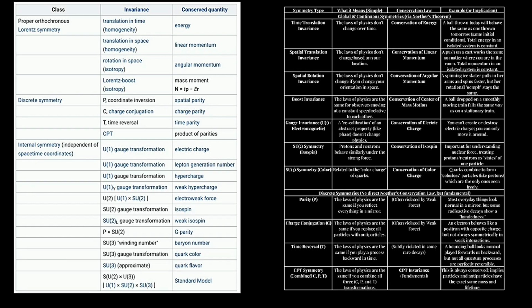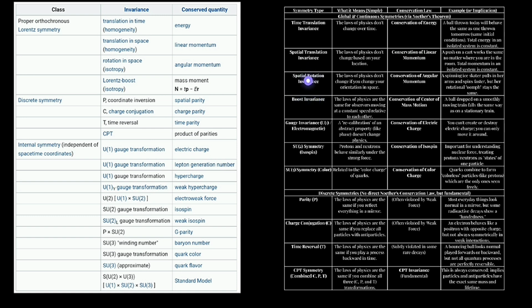So you can see this table. In this table we have the symmetry type, and then we have the conservation law associated with it with some example. So one is time translation invariance. According to this, the laws of physics don't change over time. This gives rise to the conservation of energy. Then there is spatial translational invariance. This states that the laws of physics don't change based on your location, and this gives rise to conservation of linear momentum. Then there is spatial rotation invariance.